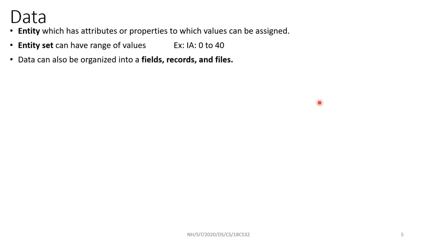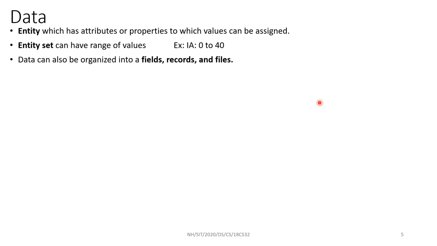For example, our internal mark for the DS subject ranges from 0 to 40. 0 is also a valid mark. From 0 to 40 are all valid marks; a range of values is allowed. But I cannot give 41 to a particular student for that particular IA. I can't give it because it is invalid. It is out of that range.